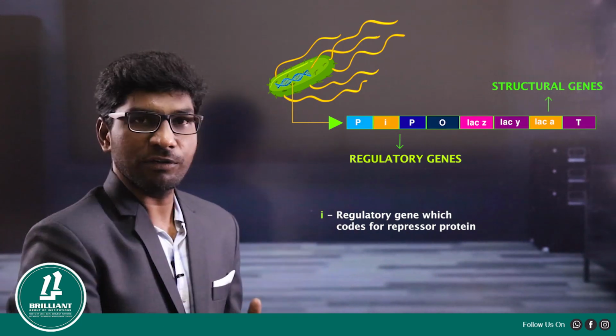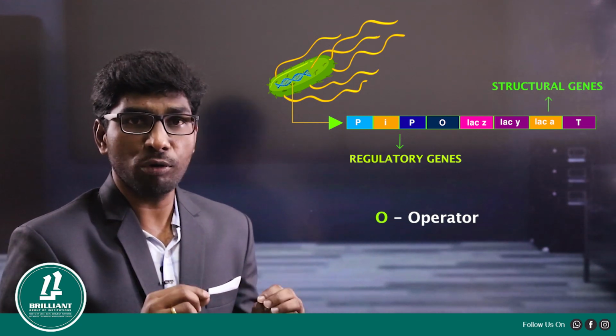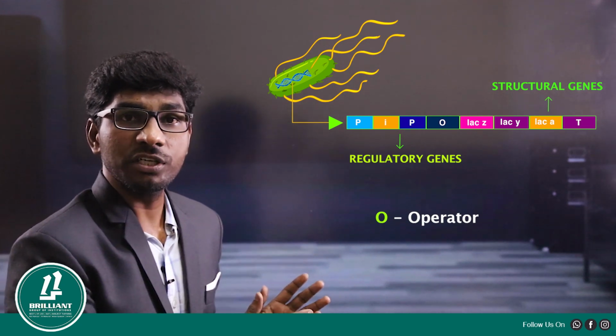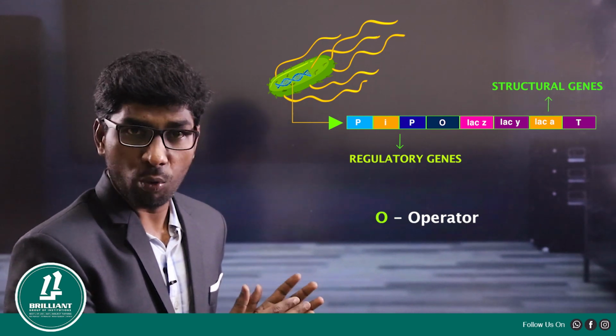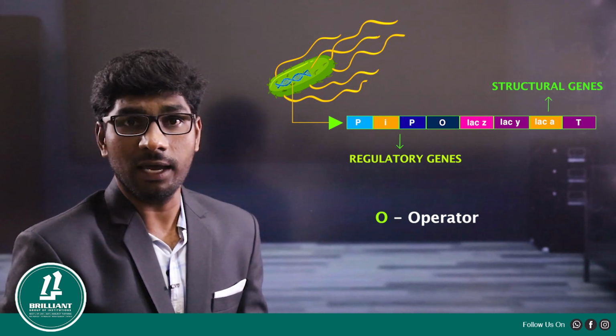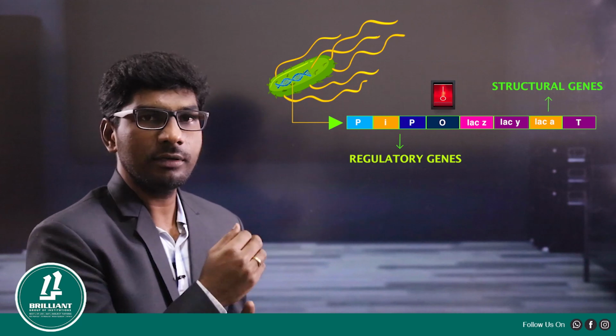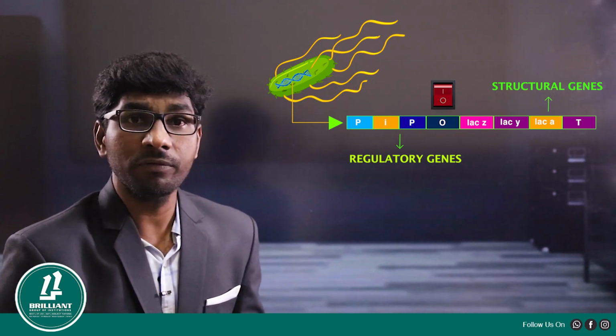The next gene is called the operator gene. Students, keep in mind that in the regulatory gene region of an operon, the operator gene works like a switch. The operator gene can turn the structural genes off and on.